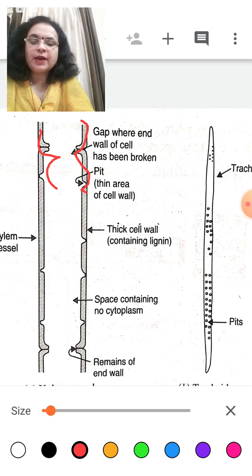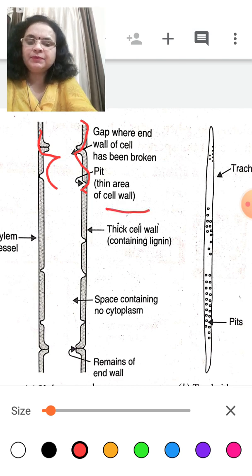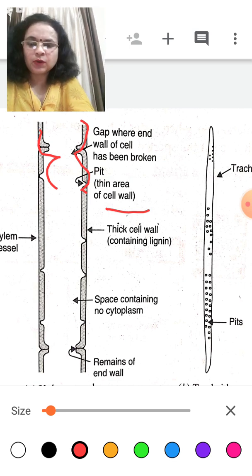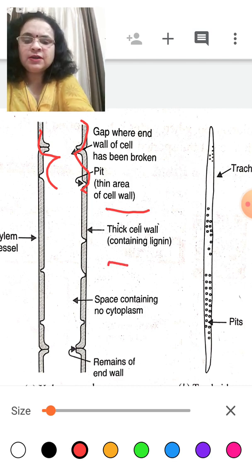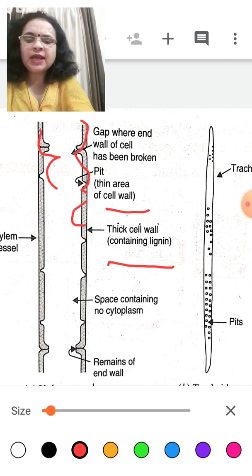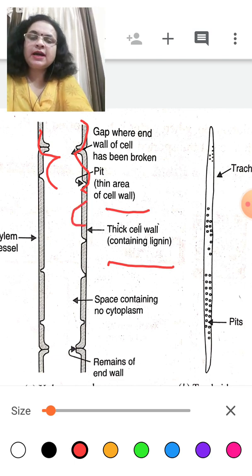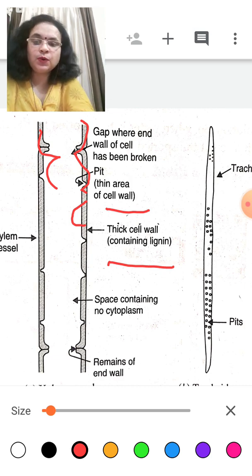When this wall is joined end to end, somewhere a thin area is found, and this thin area is known as the cell wall. You all know the cell wall. The cell wall is a dead membrane in the plant, made up of dead cells, and this wall also shows somewhere a different structure, that is a thick cell wall. This thick cell wall contains lignin and also cellulose.